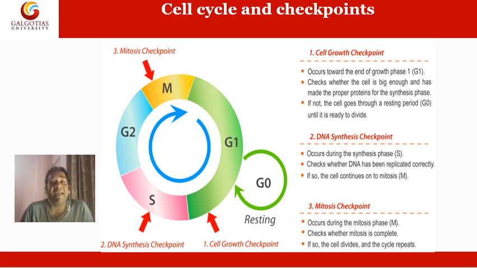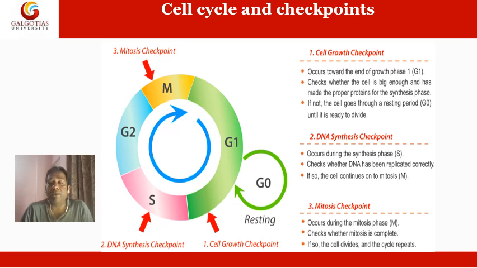And in M phase, the third checkpoint, the mitotic checkpoint, occurs. In this checkpoint, it will check whether the cell has efficient components to undergo mitosis or not, whether the various proteins required for the synthesis of centrioles are present, whether all the organelles have divided, and whether the cell has made all the proteins required for spindle formation.